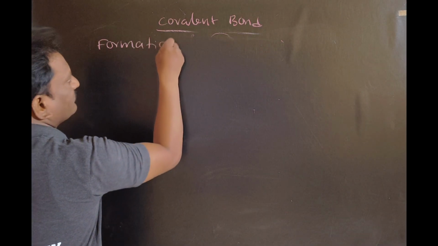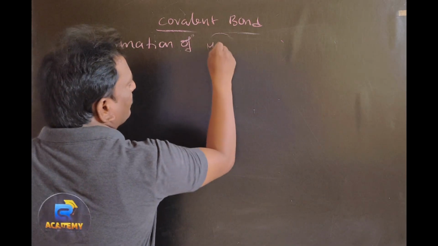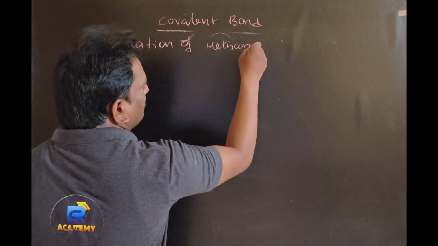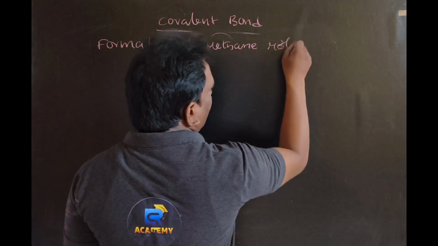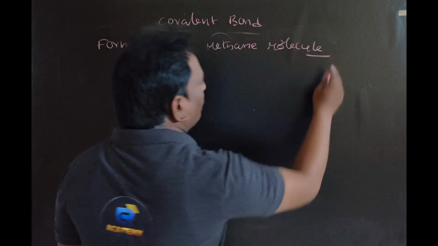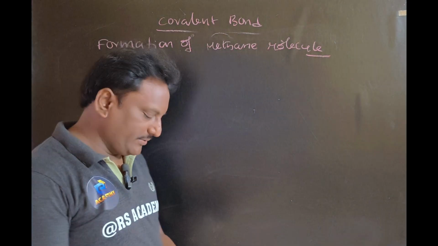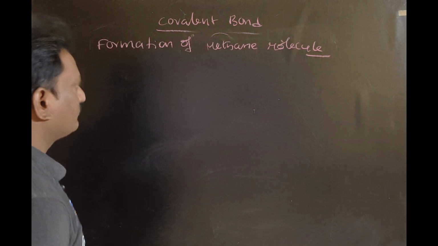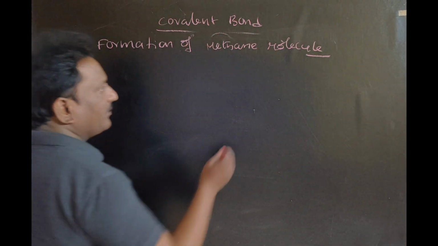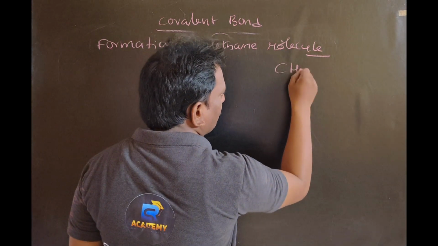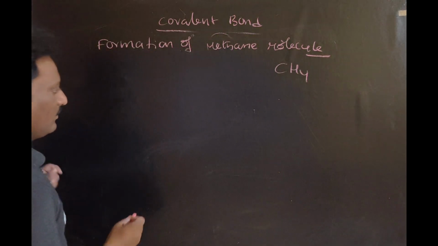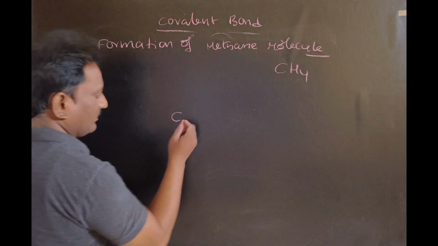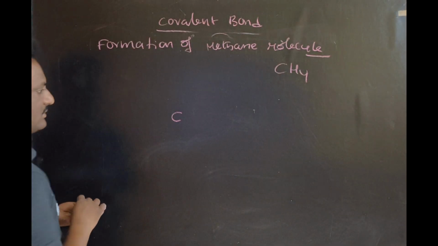Formation of methane molecule. Right. Methane chemical formula CH4. The carbon and four hydrogens.